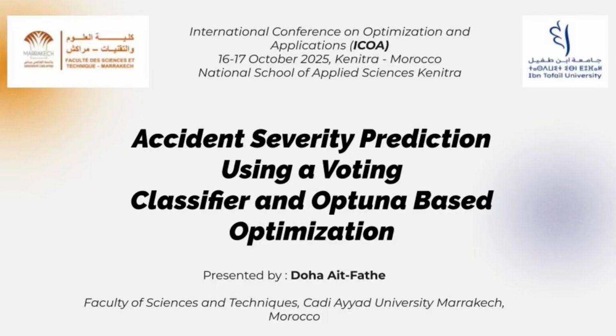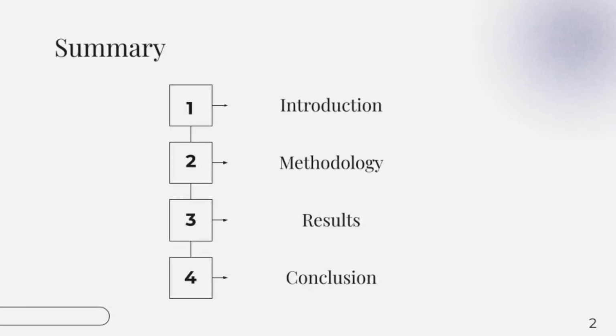Today, I will present our work on accident severity prediction using a voting classifier with Optuna optimization. Here is the plan of my presentation. First, I will start with the introduction and I will explain the problematic and the objective of our work. After that, I will present the methodology we used, then I will show the main results. Finally, I will finish with the conclusion.